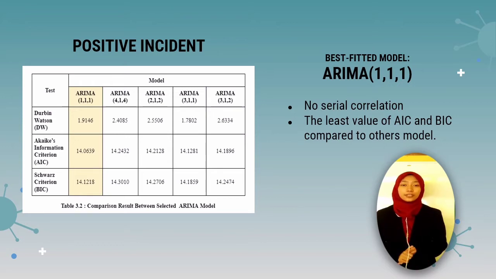Thus, several possible models of ARIMA will be specified and tested. The models are ARIMA 111, ARIMA 212, ARIMA 311, and ARIMA 312. The characteristics to choose the best fitted model are: number 1, no serial correlation in the Durbin Watson test, with a range from 1.8 to 2.2. And number 2, has the lowest value of AIC and BIC. By all these characteristics, ARIMA 111 will be chosen as the best fitted model for forecasting the positive incident.